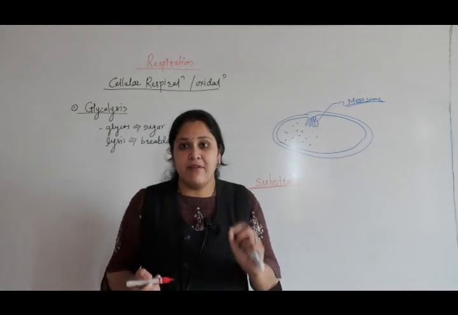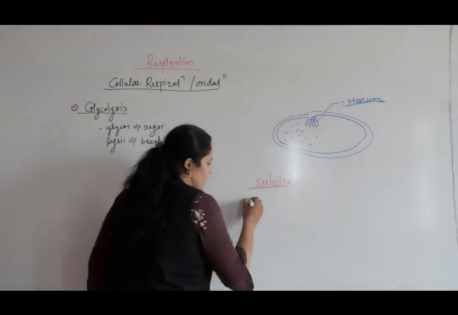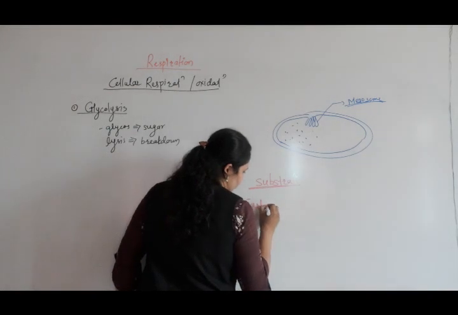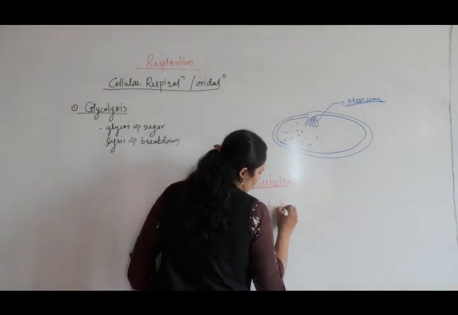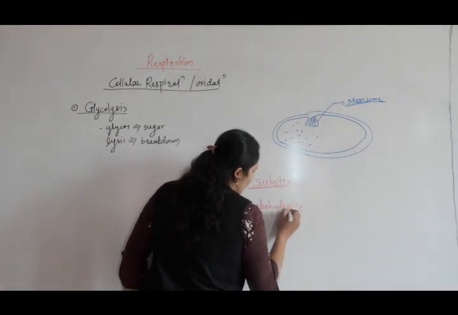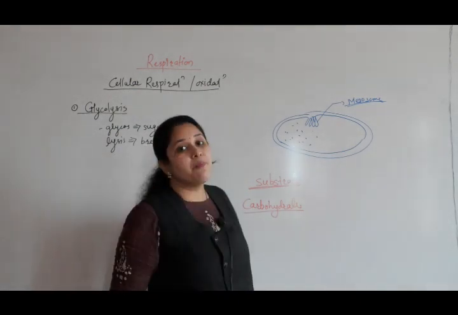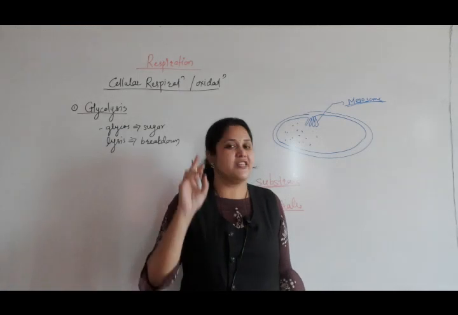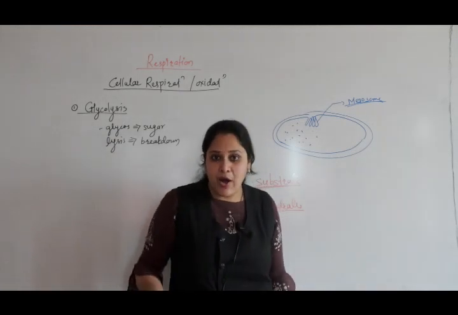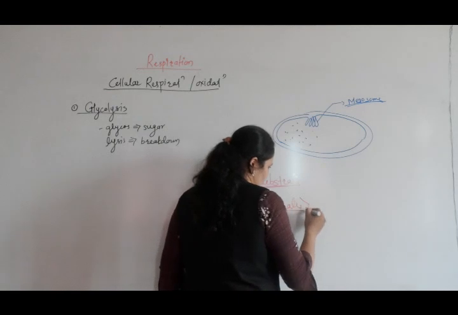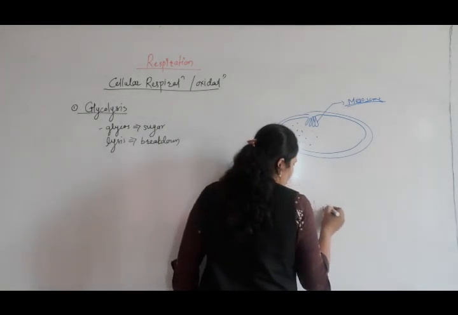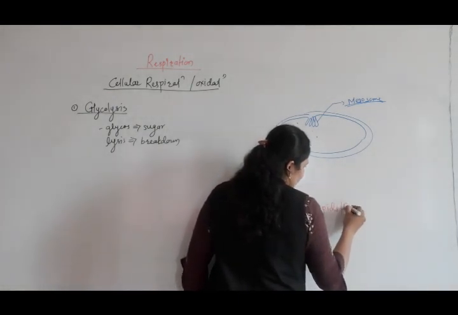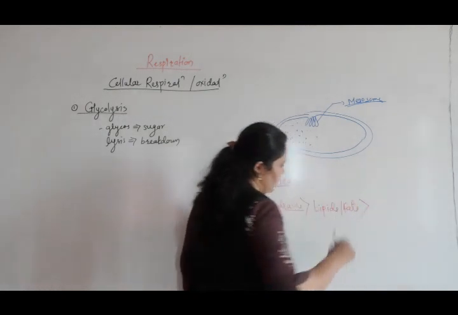The most favorable substrate is carbohydrates. The cell always uses carbohydrates first, so the first preference by a cell for respiration is always carbohydrates. If carbohydrates are not there, the cell can move toward lipids or fats. So this is the secondary preference.